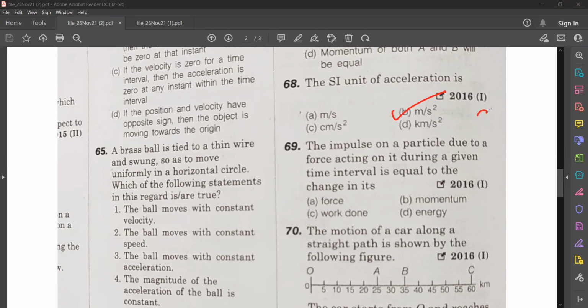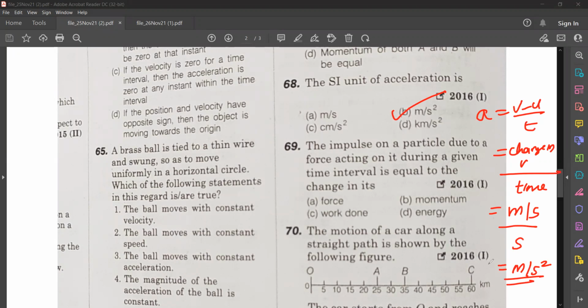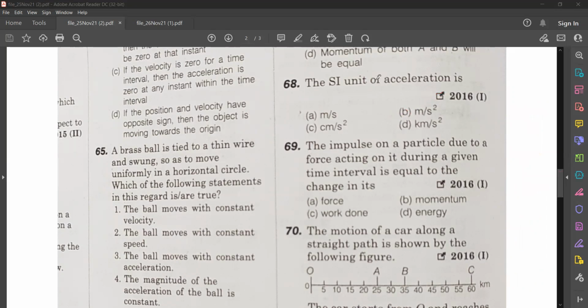We know a is equal to (v minus u) by t, change in velocity by time. So velocity we know it is meter per second, time we know second. So it is meter per second square. So acceleration's unit is meter per second square. Option B. Moving to next question.